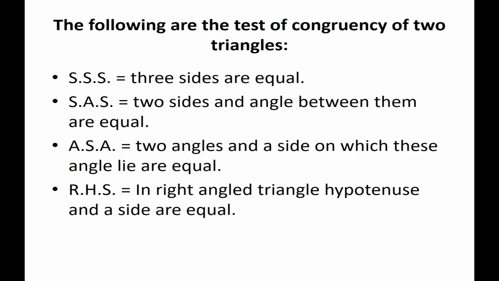So these 4 axioms, this congruency theorem, we use to prove that the 2 triangles are congruent.